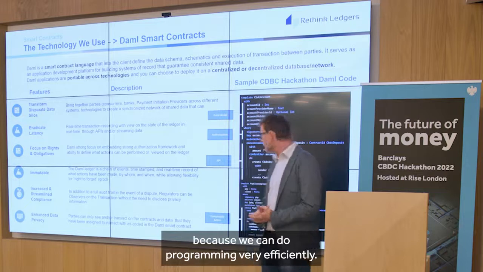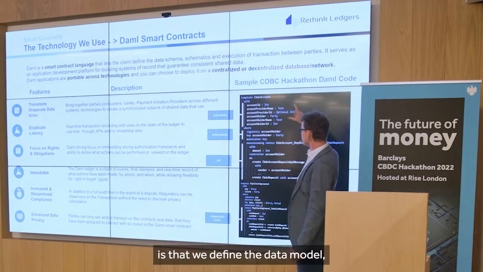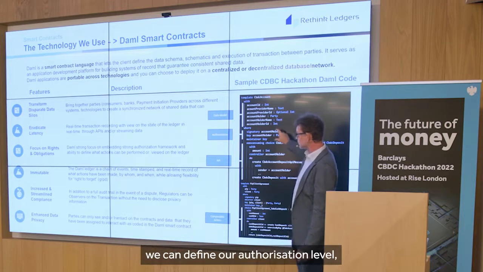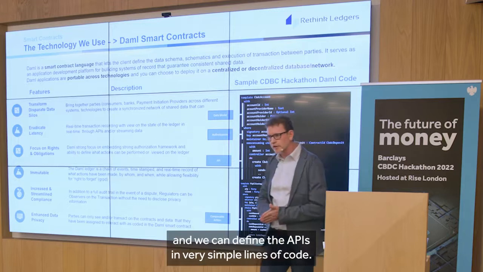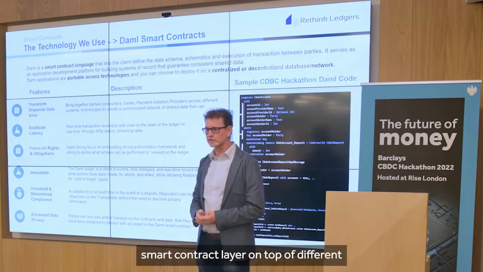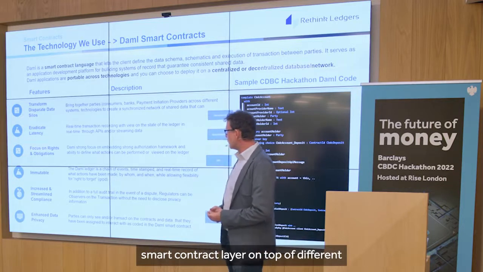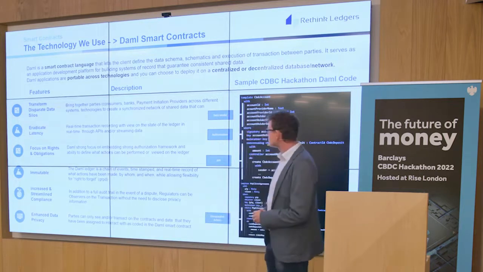because we can do programming very efficiently. Here you see a little bit of our code, where we can define a data model, an authorization level, and APIs in very simple lines of code. And this is really the strength of this technology, a smart contract layer on top of different opportunities in the CBDC space. So next one.